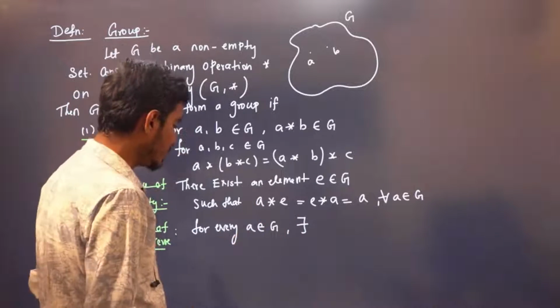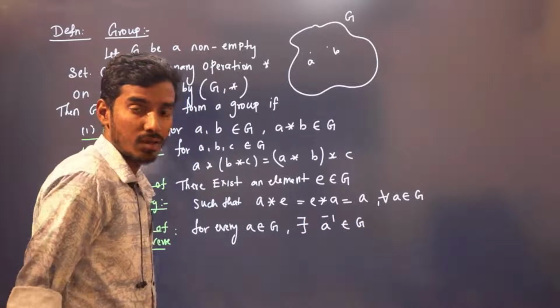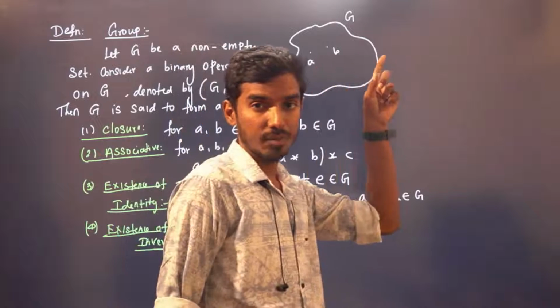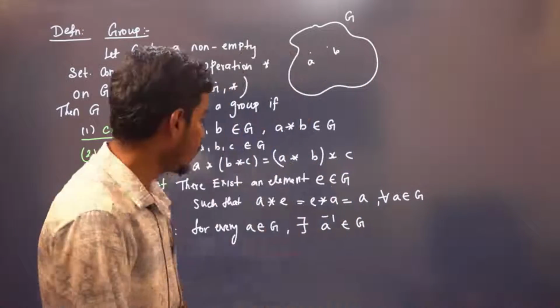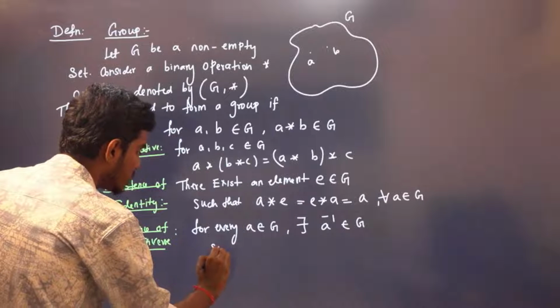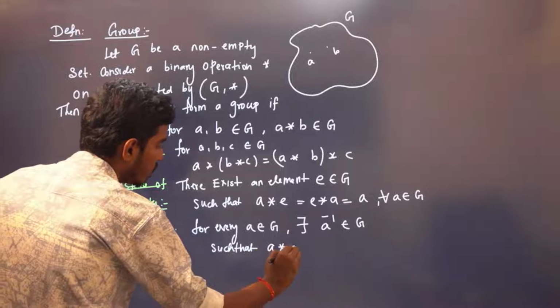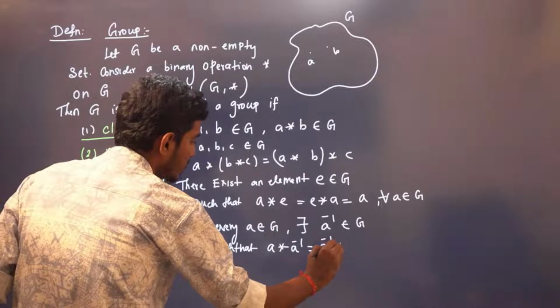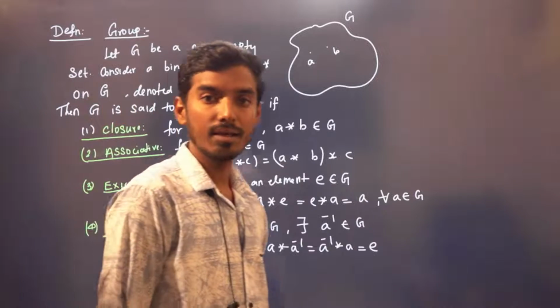For every A in G, there exists an element A inverse that is also in G. For any element A, there exists one more element, call that A inverse, such that when you operate A with A inverse, or when you operate A inverse with A, you have to get the identity element.